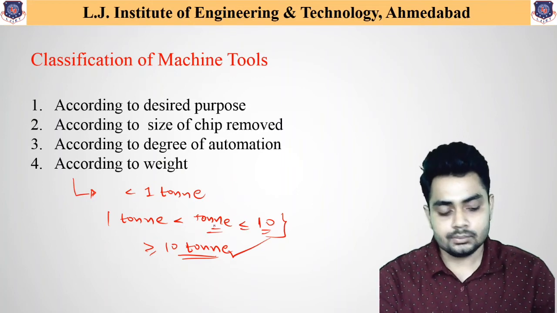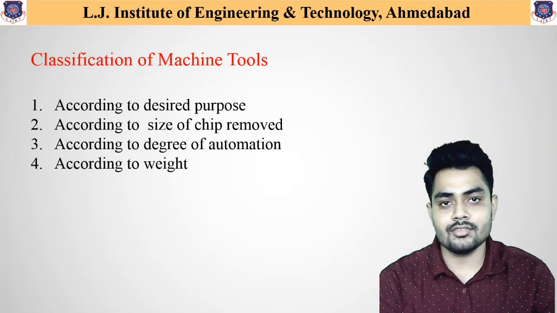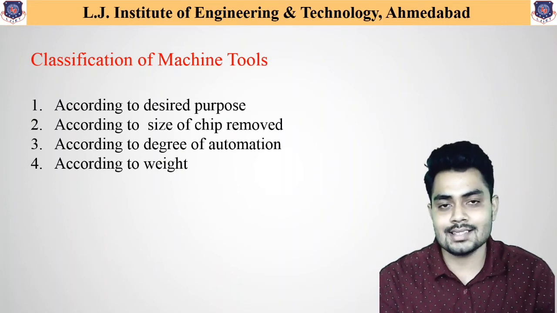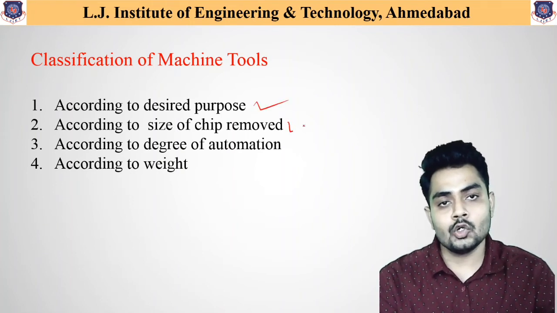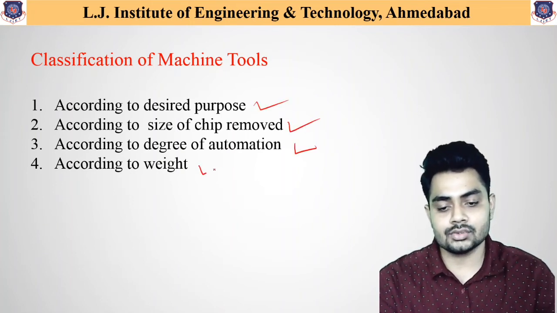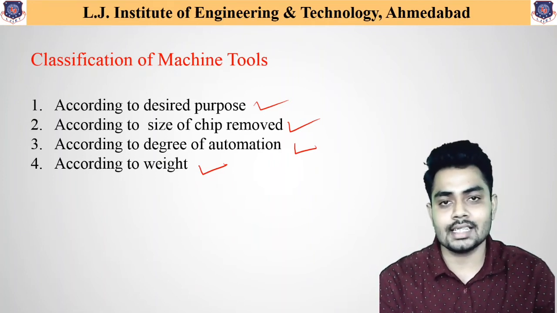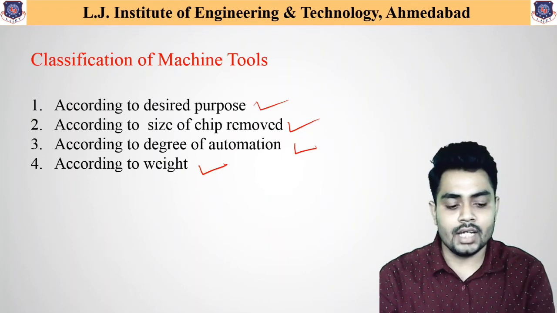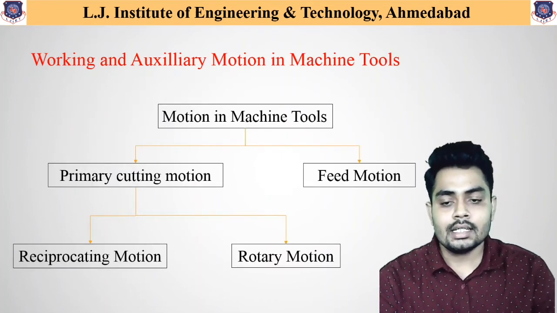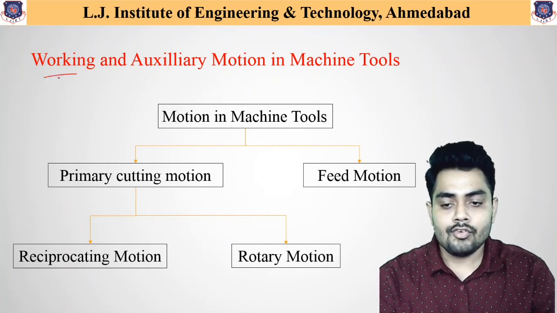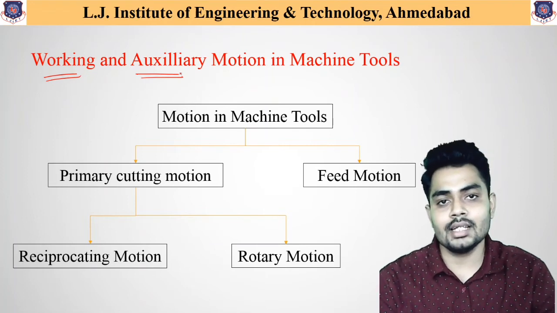So these are the four different variations available in machine tool classification. Let us further summarize: first, according to the desired purpose; second, according to the size of chip removed; third, according to the degree of automation; and the last one, according to the weight. These are the four major variations available in machine tools. Now, in any of the machine tools, we have the working motion, and the second one, the auxiliary motions.